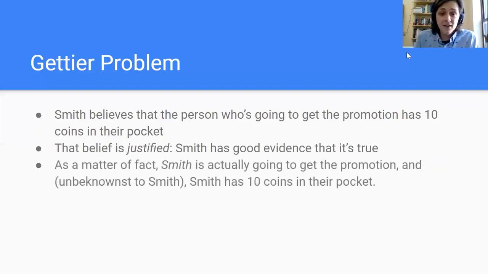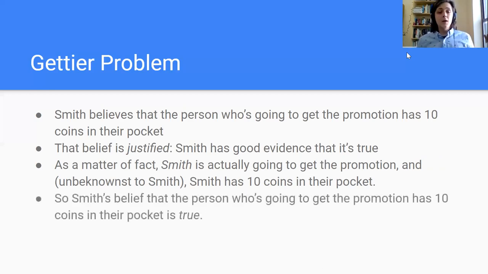But as a matter of fact, Smith is actually going to get the promotion. And although Smith does not realize this, Smith has 10 coins. Smith and Jones both have 10 coins in their respective pockets. And so Smith doesn't realize this, but Smith has 10 coins in their pocket and is going to get the promotion. So Smith's belief that the person who's going to get the promotion has 10 coins in their pocket is true. That is, in fact, a true belief.